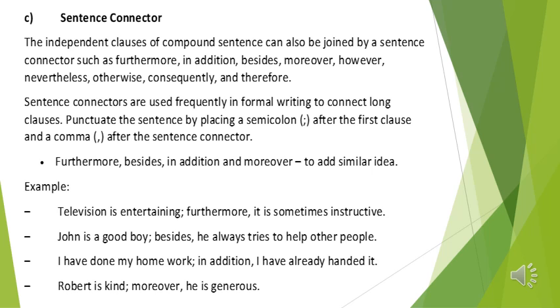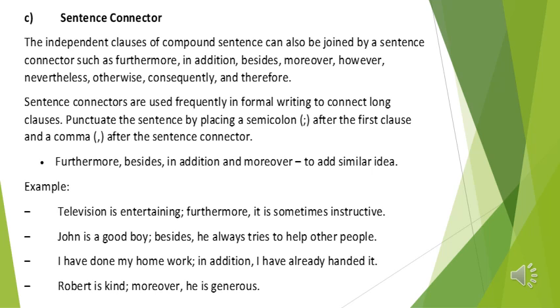Let's move to the second sentence. John is a good boy, semicolon. Besides, comma, he always tries to help other people. A compound sentence, two independent clauses joined together by a sentence connector, besides. Before besides, we use a semicolon, and after besides, we use a comma here.